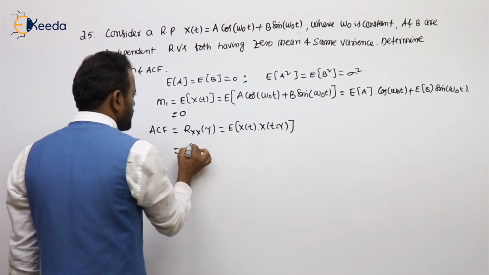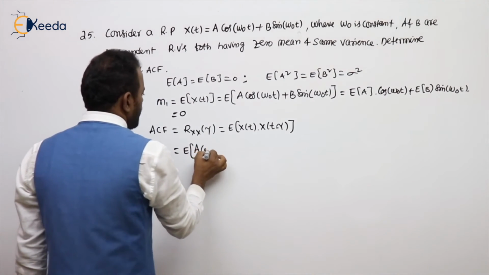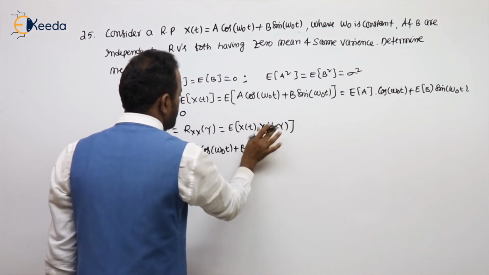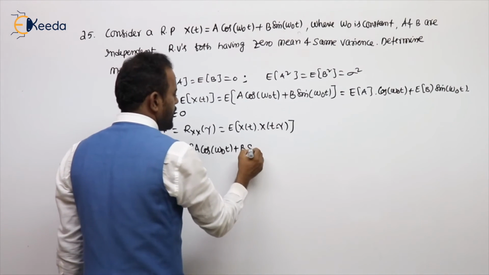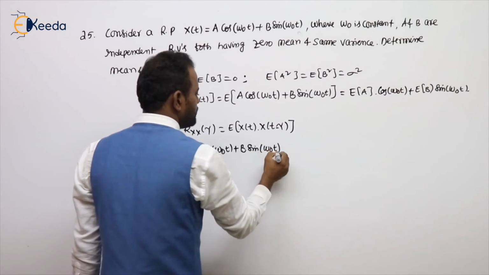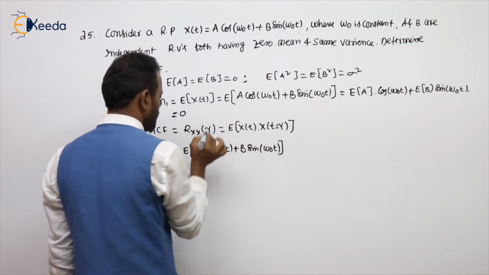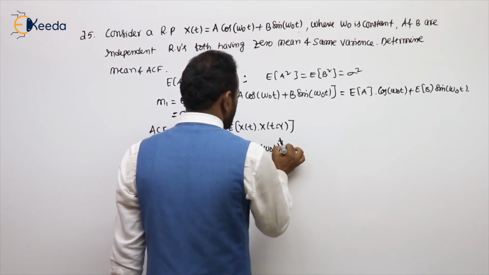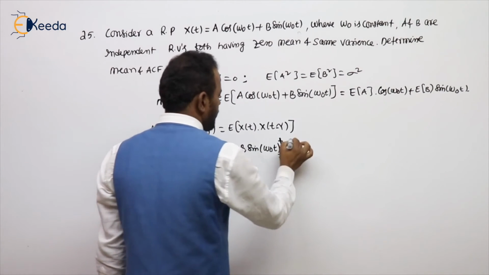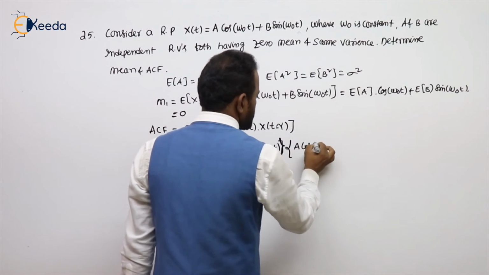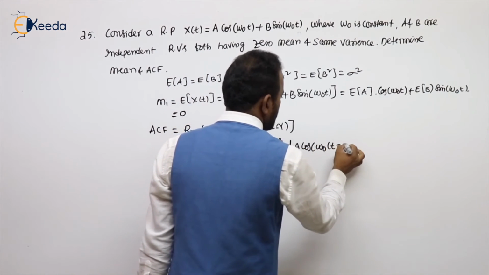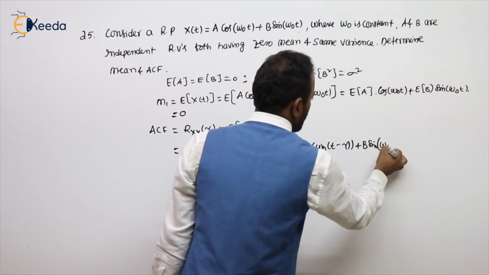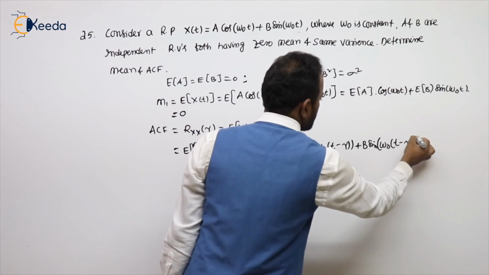That is expected value of x of t, which is a cos omega naught t plus b sin omega naught t, into x of t minus tau, which you can take in a curly bracket: a cos omega naught t minus tau plus b sin omega naught t minus tau.